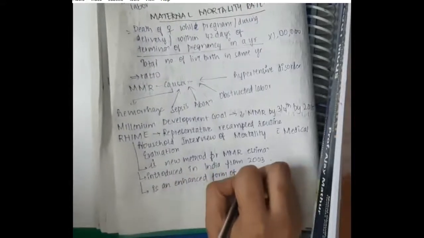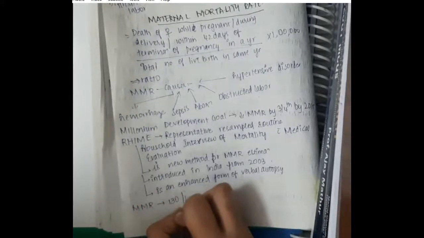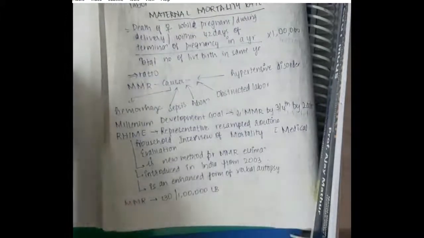In this, the health professionals will go to each house in the village or in an area, and they will interview the people over there. There will be a questionnaire, so they'll take the details regarding the mortality rate and everything, and they will estimate the maternal mortality rate. Maternal mortality rate in India is 130 per 1 lakh live births.